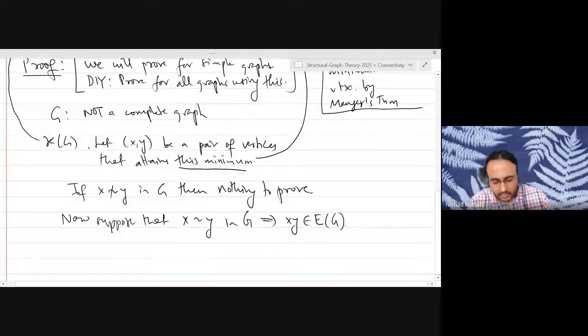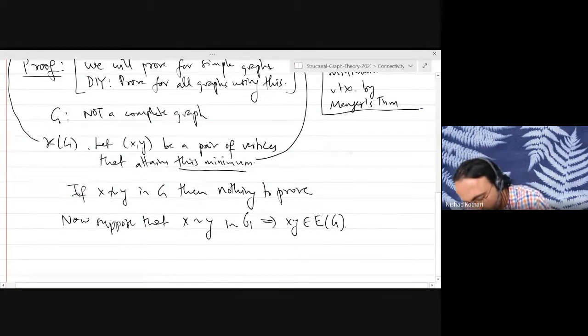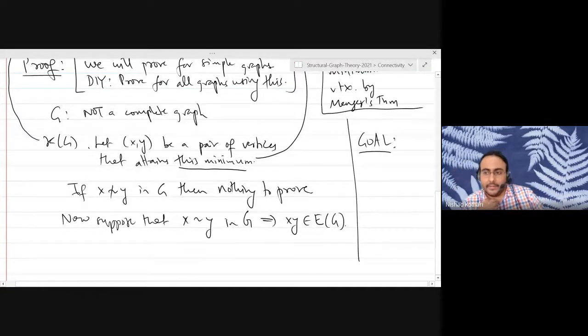Okay. What is our goal? Just so that everybody is on the same page. Our goal is to show that there is a pair of non-adjacent vertices, S and T, that will also attain the same minimum.